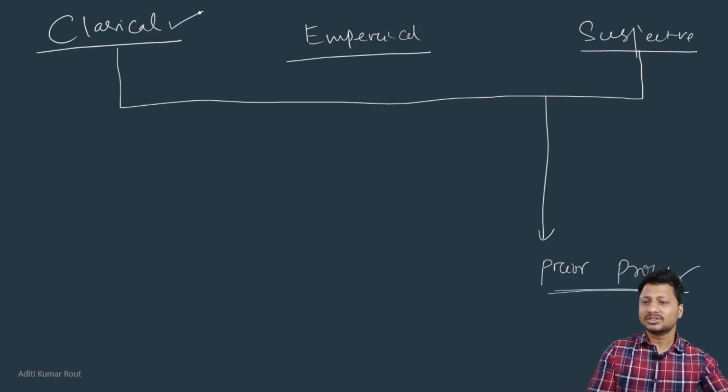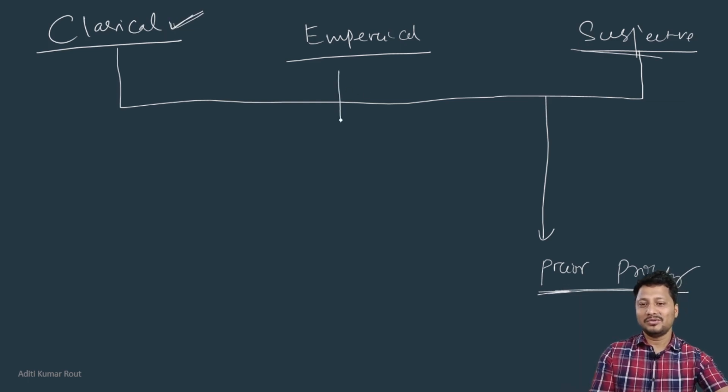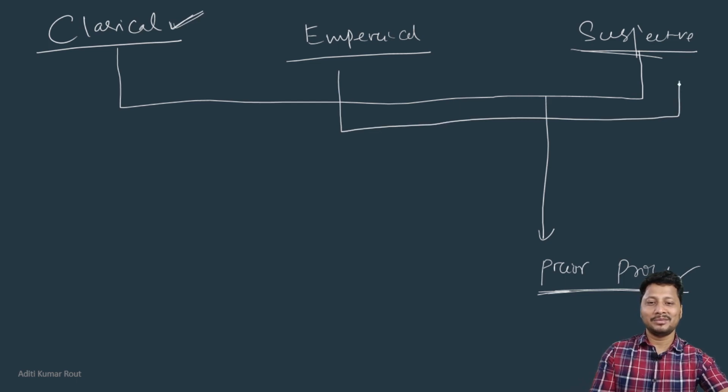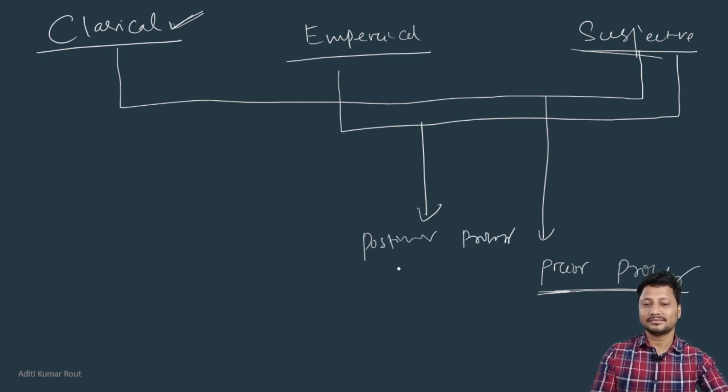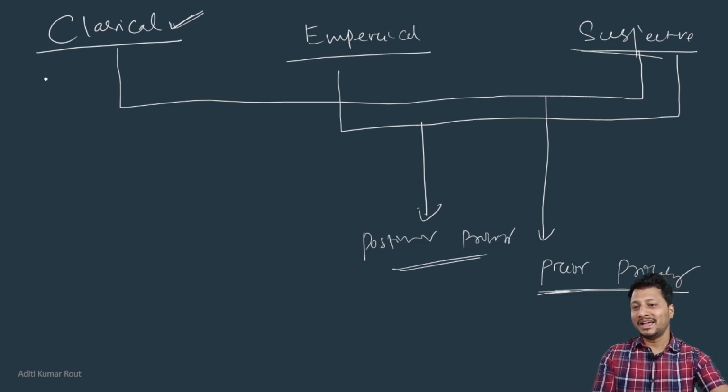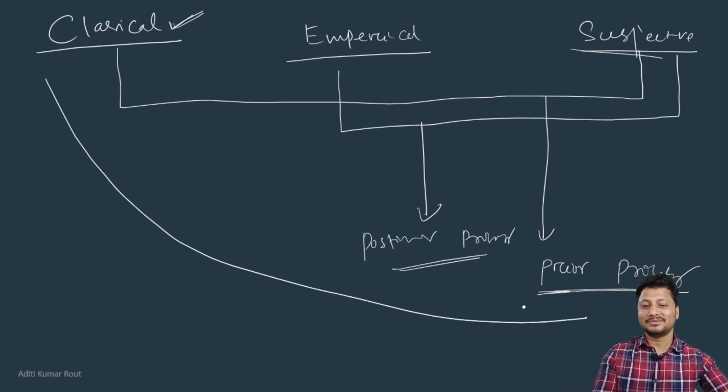Sometimes classical probability is also known as prior probability, because classical probability and my personal evidence derive the prior probability. And whenever we are combining empirical probability and subjective probability, personal judgment with experimentation with proof, because we don't have the knowledge, then it is posterior probability. And the entire picture comes under the tree of probability.